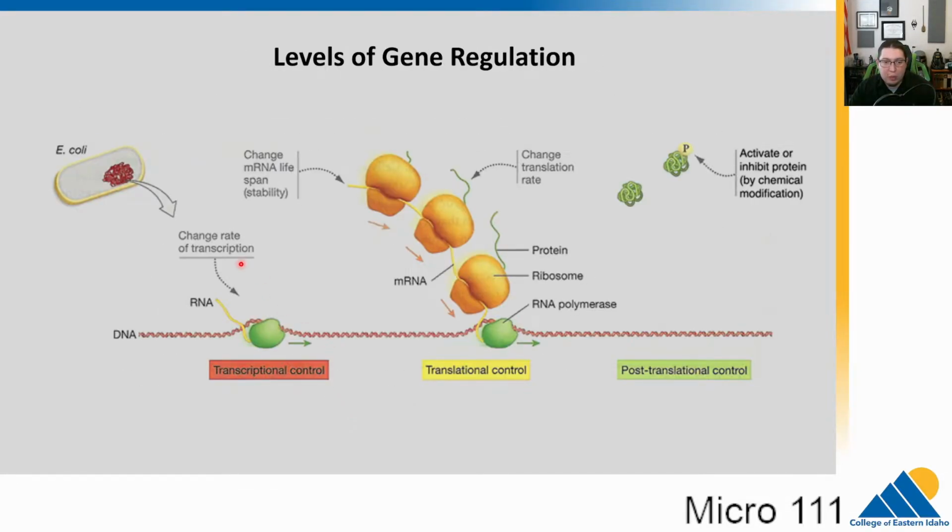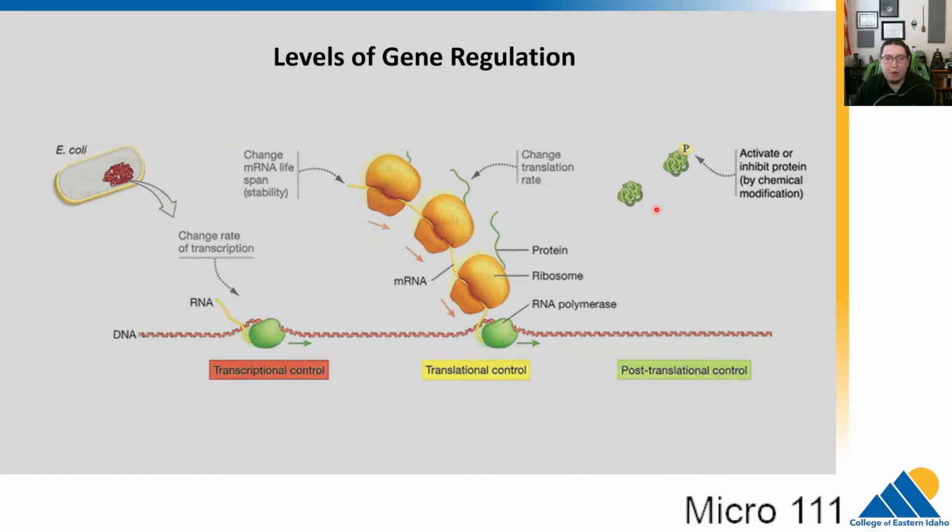So if we go to the simplest level, there's kind of three places that gene regulation can occur for us. This is a super simplified view. Gene regulation is very complicated in reality, but we can have transcriptional control, so regulating when the DNA gets transcribed into RNA. We can control translation, how much translation is occurring. So yeah, RNA maybe got made, but whether it gets made into protein or not. And then we can do what's called post-translational control. This is modifying proteins in different ways. You can add little switches to proteins that can turn them on and off.